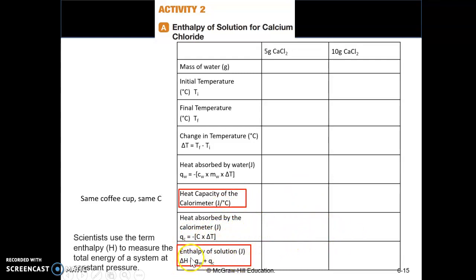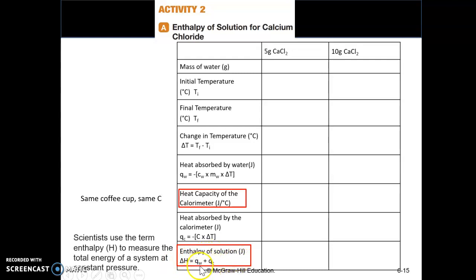There's a new term, enthalpy. Don't worry about the meaning, you don't need to think too deeply about this new term. Just know that it means the total energy of a system at constant pressure. So here, just use this equation to calculate the enthalpy of solution.